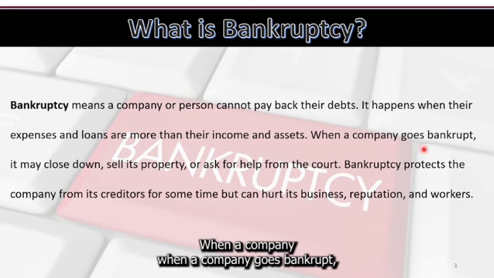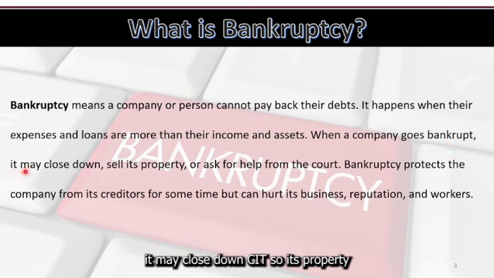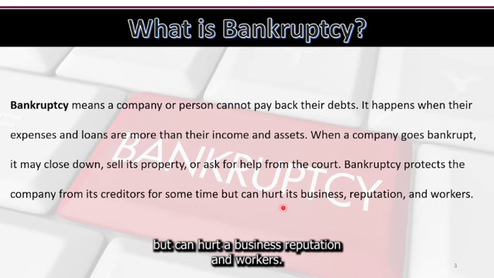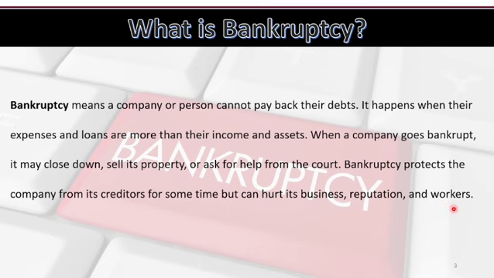When a company goes bankrupt, it may close down, sell its property, or ask for help from the court. Bankruptcy protects the company from its creditors for some time, but can hurt its business, reputation, and workers.